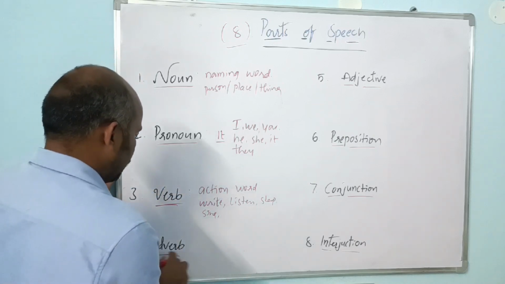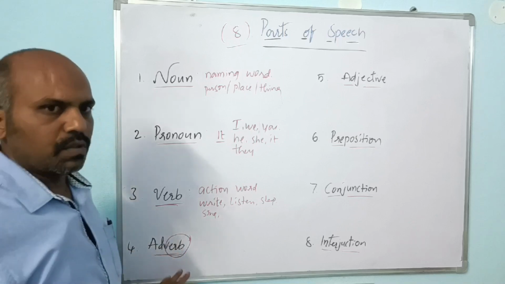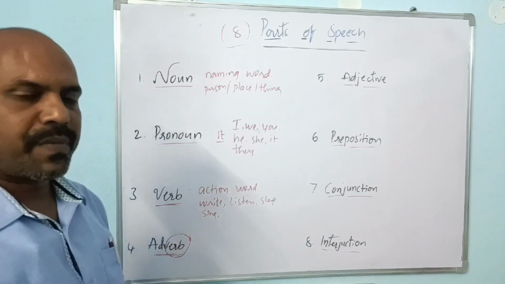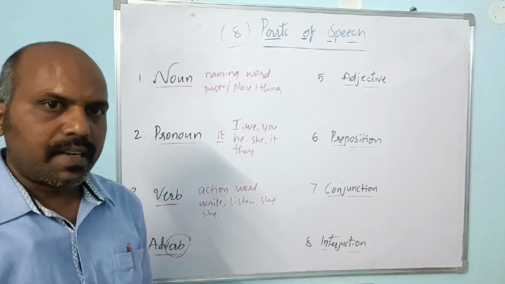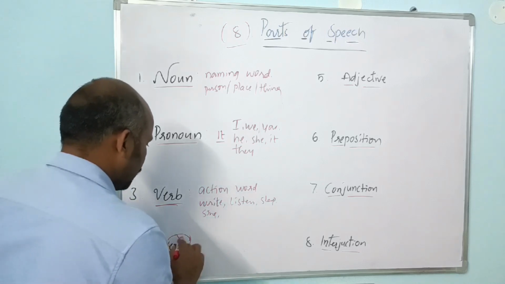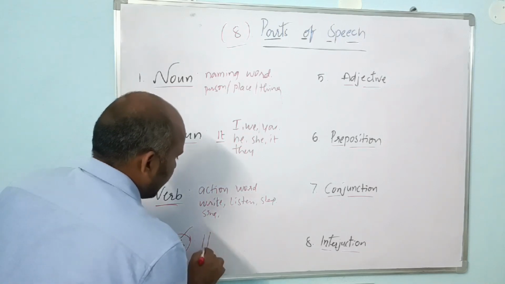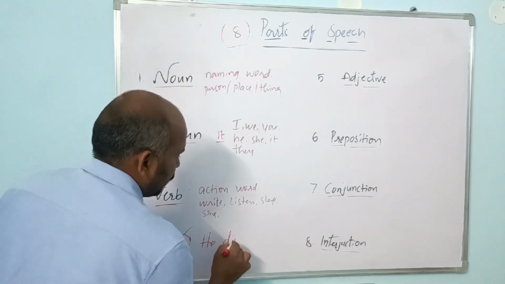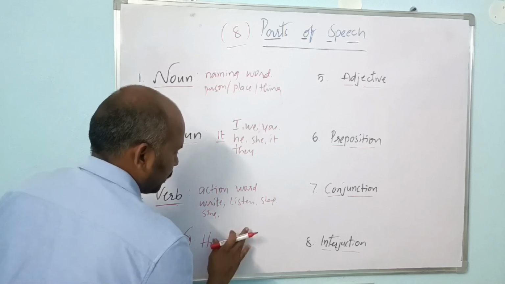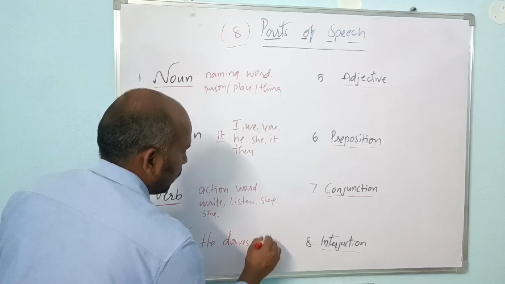Coming to adverb. Here already half of the adverb is verb, occupied by verb. So we can understand that adverb is a word which talks about a verb, right? Suppose he drives well.